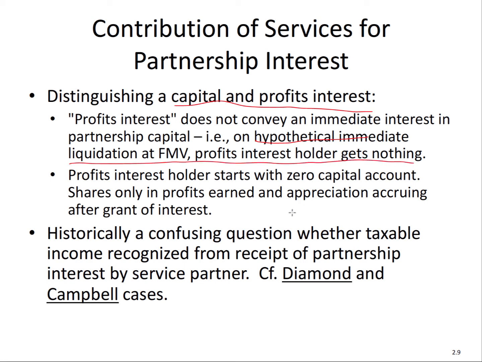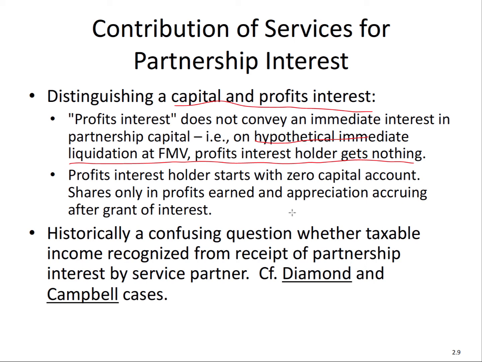Versus a capital interest is the opposite of that. You actually have a capital balance. You have to contribute capital. So profits interest means that, okay, when the partnership gets profits later on in the future, you're going to share in those profits. A capital interest means that you do have a capital value, so you have to share profits and losses, and upon liquidation, you actually do get your capital value back.